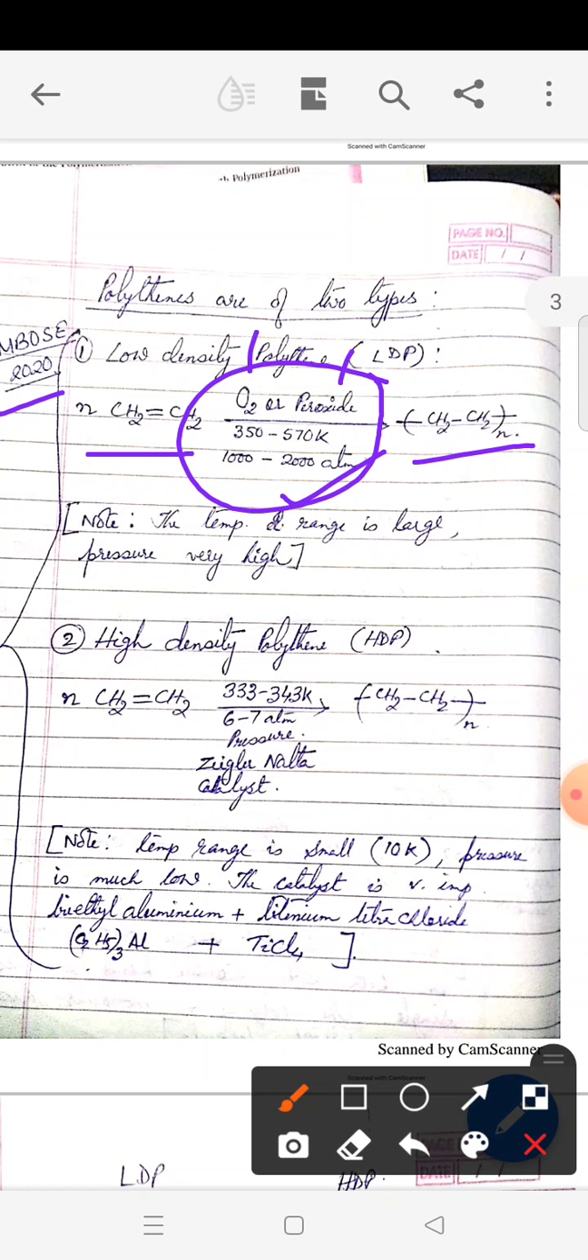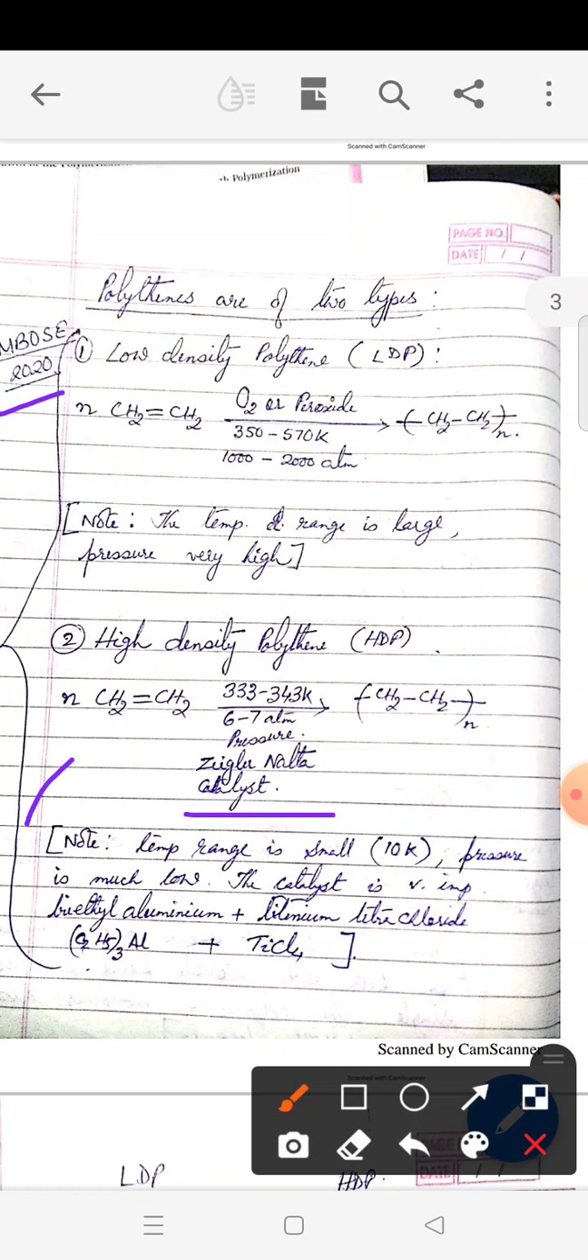Why are they called low density polythene? We'll come to that later. Then comes high density polythene. You can see in high density polythene, the reaction is done under milder conditions. The temperature range is very small, 333 to 343 K, that means a difference of around 10 degrees. The pressure is also low, 6 to 7 atmosphere compared to 1000 to 2000 atmosphere. And a special catalyst is used here, that is called Ziegler-Natta catalyst.